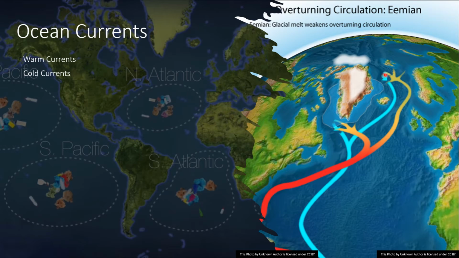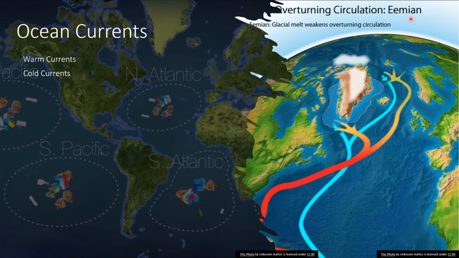These are called warm currents. And the second one is cold currents. These flow from the poles to the equatorial direction.